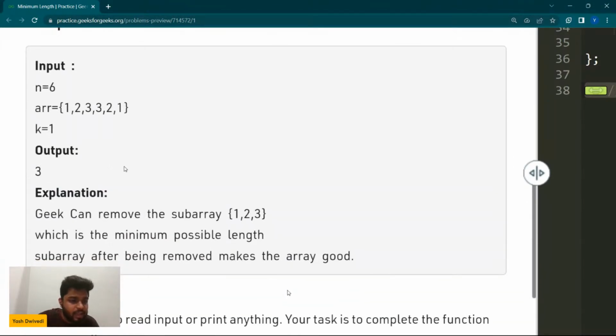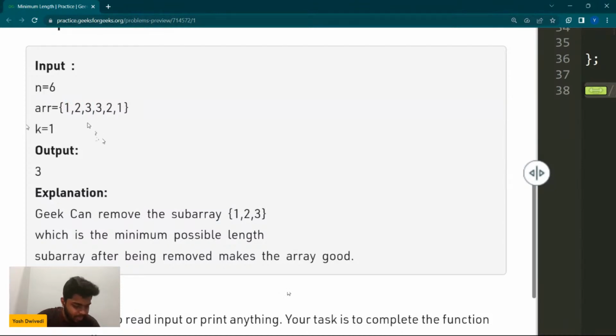Then in this particular case, k is equal to 1. What we should remove is this much. Which segment should we remove? Geek can remove the subarray 1 to 3, because he has to remove all the extra elements.